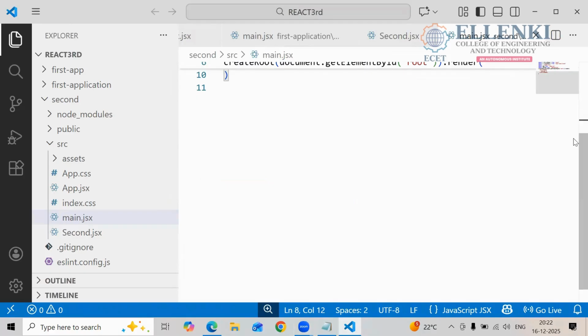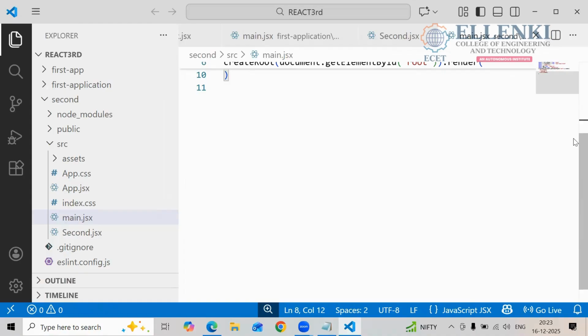And what is the first thing it asks when you create the project? It will ask the project name, which variant you want, which framework you want. And if you want to run your program, if you want to switch to your project, what command do you have to write there? cd space project name. Then only you can get the execution of your file. Yes or no?